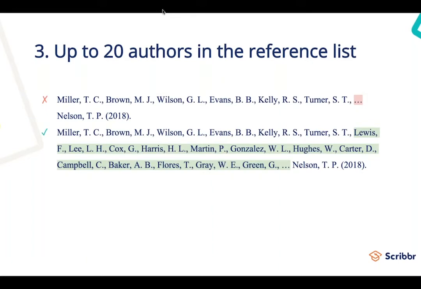If the resource that you are using has 20 authors attached to it, in your reference entry, you can list up to 20 authors. If you have more than 20 authors on one resource, you can list the first 19, then use an ellipsis, and then use the last author.